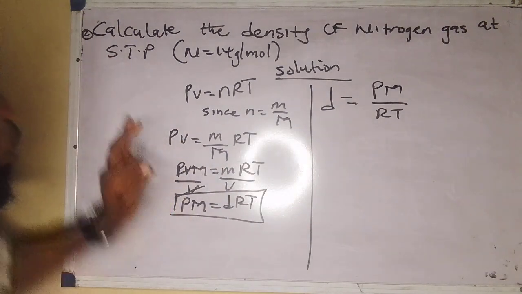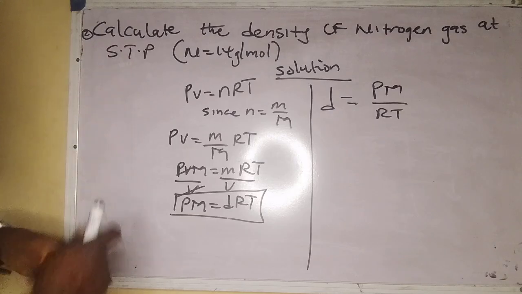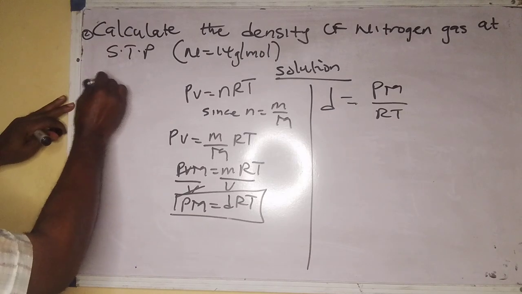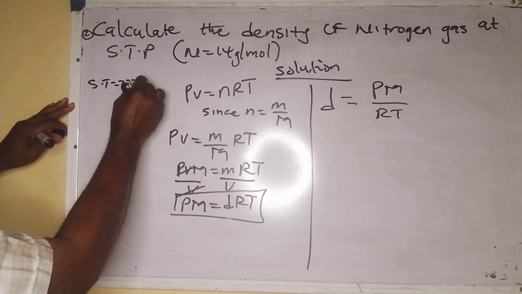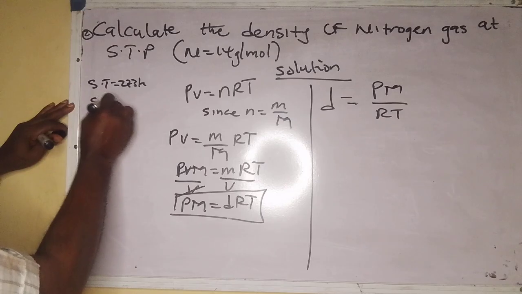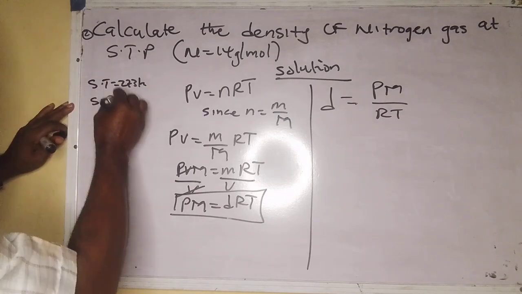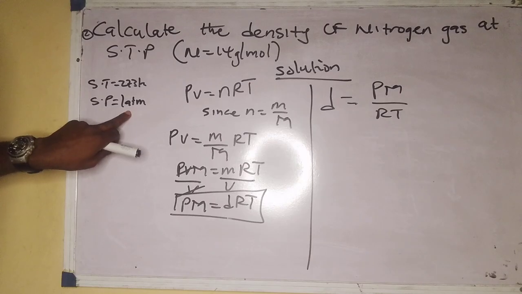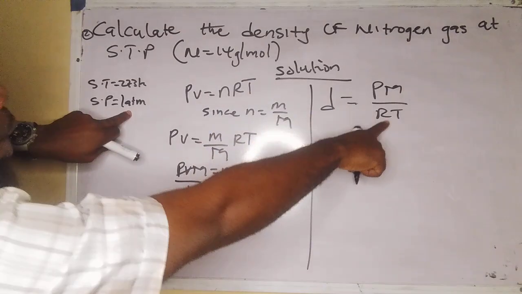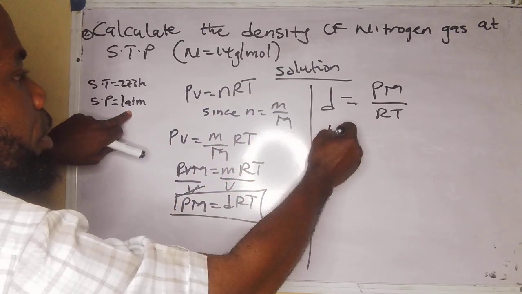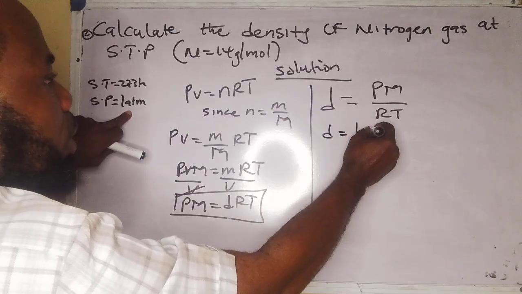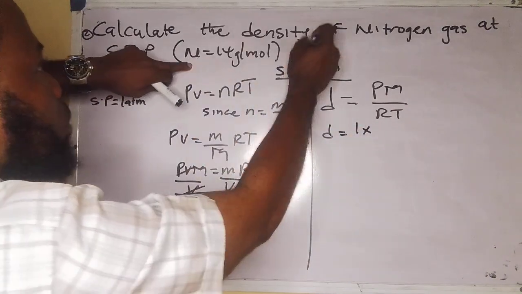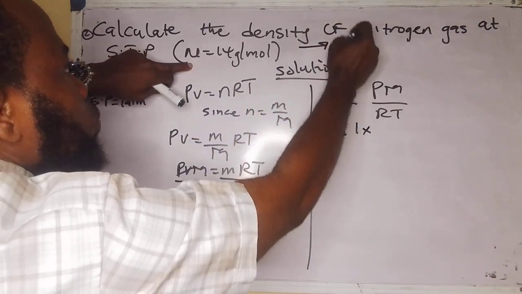If you don't know what standard temperature is, standard temperature, ST, is 273 Kelvin. Standard pressure in atmosphere is what? Is 1 atm. Now, it's in atmosphere we're going to be using because of our value of R that we're going to use. So D is equal to 1 times, of course, the nitrogen gas. Nitrogen gas is what? N2.